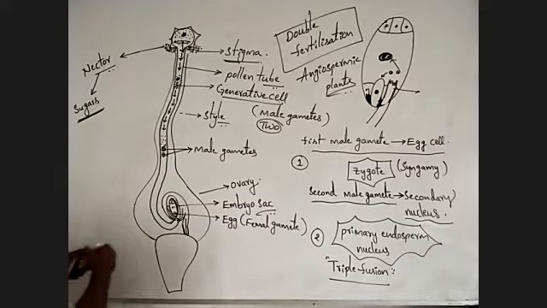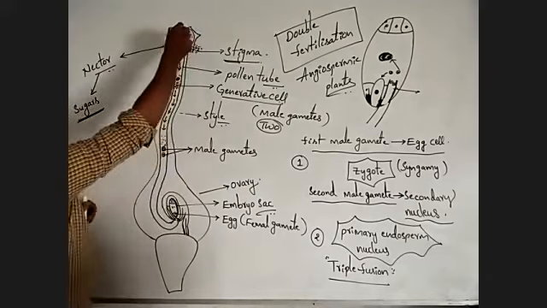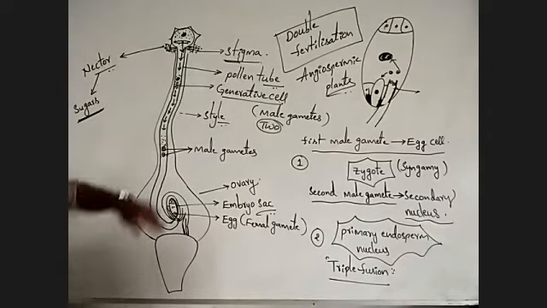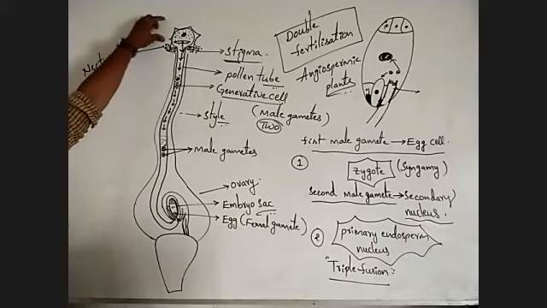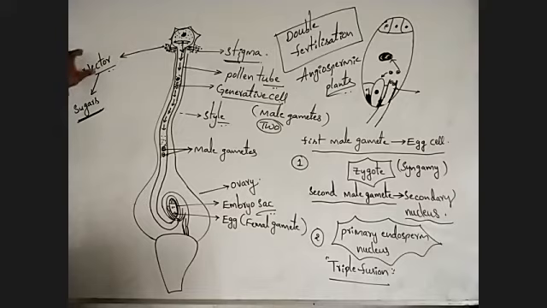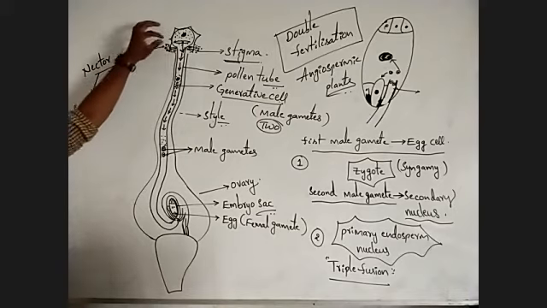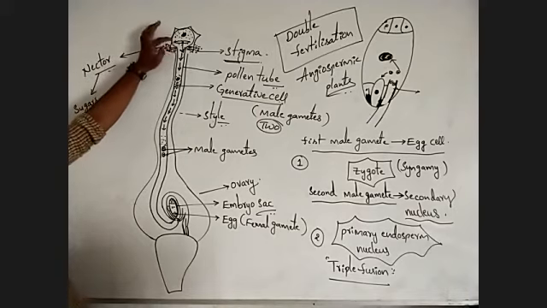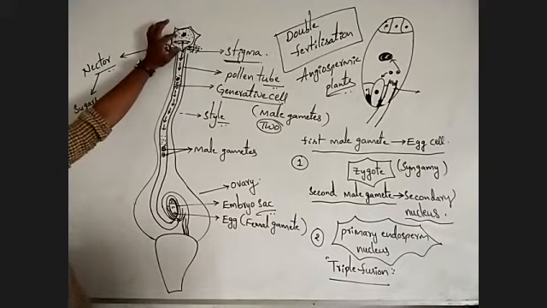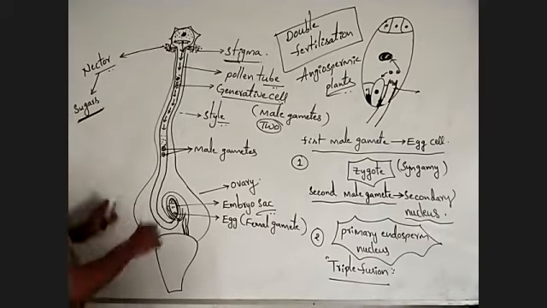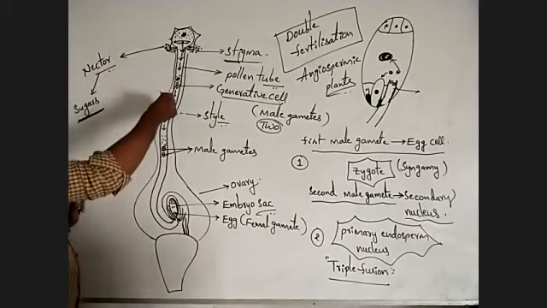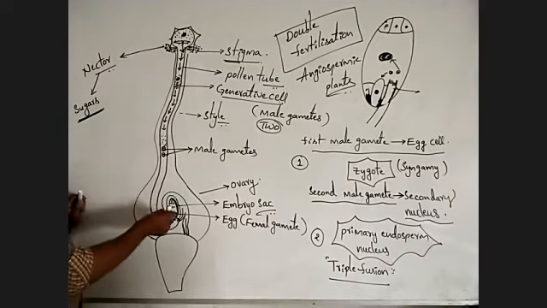Observe once again. Here, the pollen grain is germinated on the stigma due to the presence of nectar. After that, a pollen tube is formed. That pollen tube contains the generative cell and other internal content of the pollen grain. That pollen tube grows towards the ovary, into the ovule.